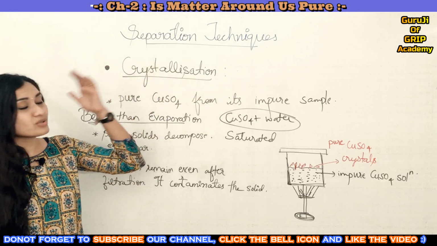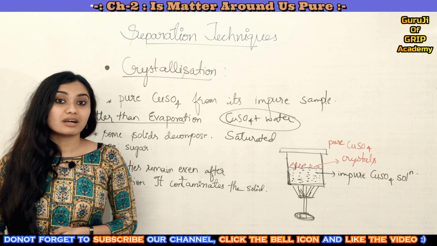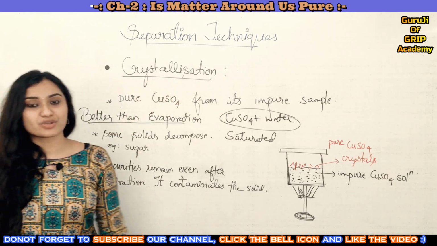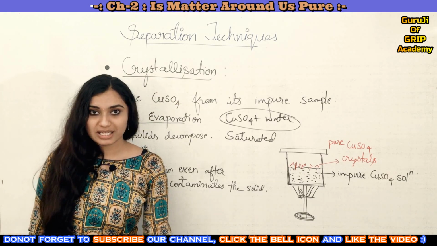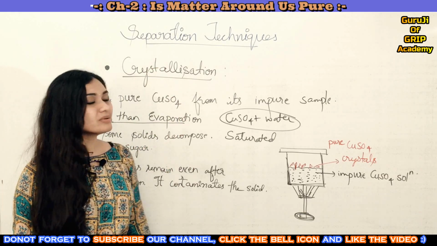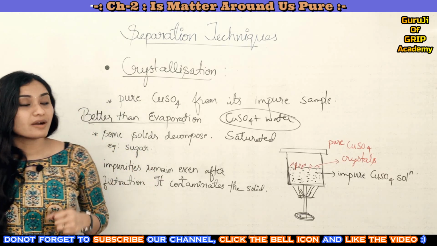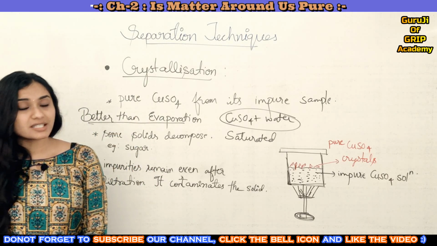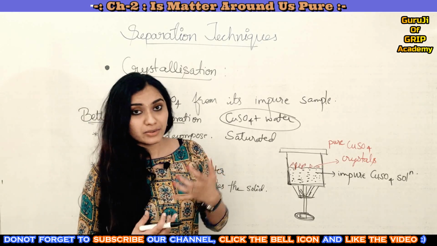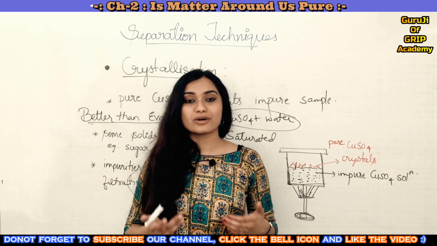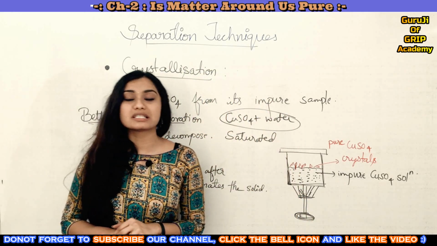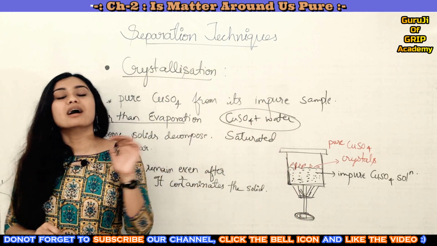This technique can also be used to purify the salt which we get from seawater. The same crystallization process can be utilized to obtain pure salt. So this is all about the crystallization process. Hope you have understood it. Thus, depending upon the nature of the substances or the constituent elements, we can choose any of these techniques to separate the individual components from a mixture.